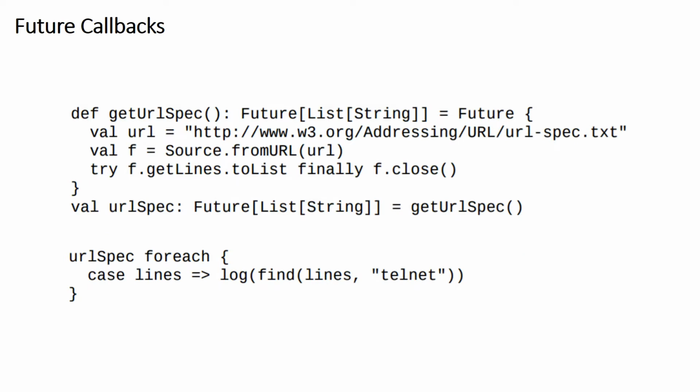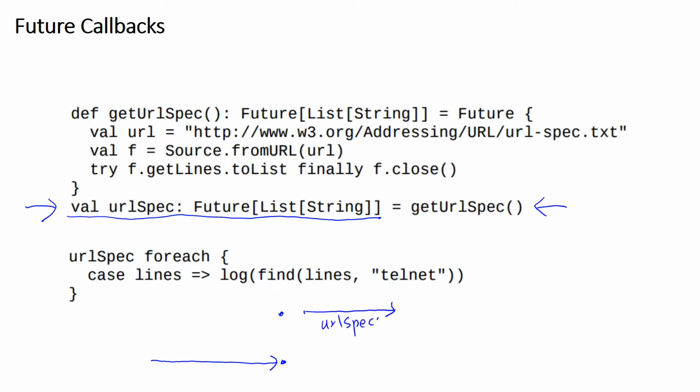We can also create future callbacks, which are executed in separate threads after particular futures complete. So here's an example. We create a future of type List[String] in this statement. So if we execute this statement in the main thread, at this point, we create a new future which is executed in a separate thread. So this URL spec future is executed in a separate thread.